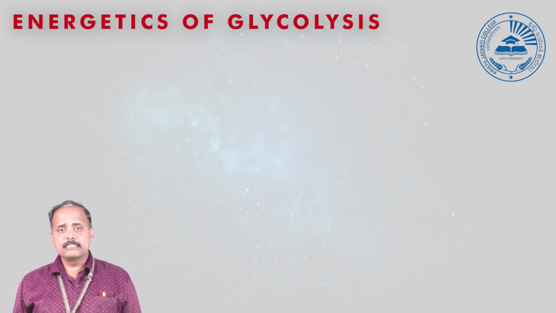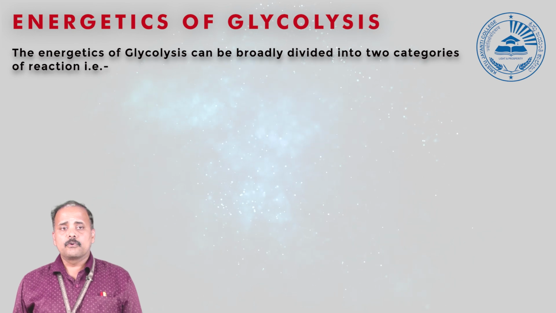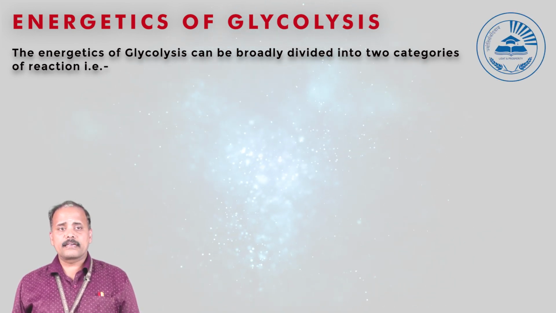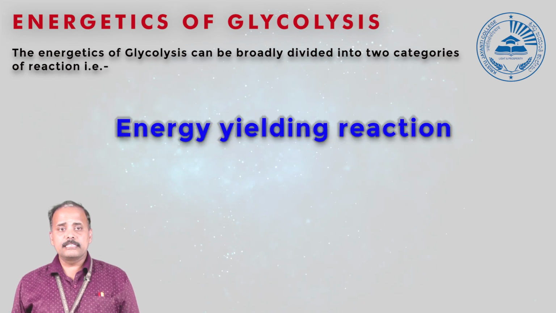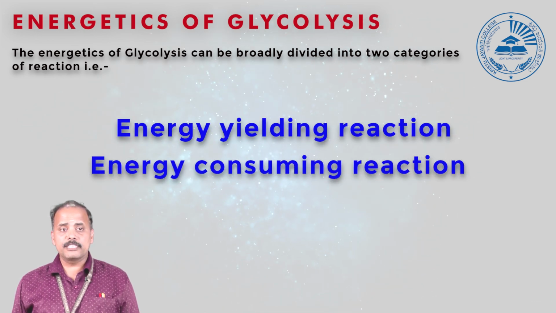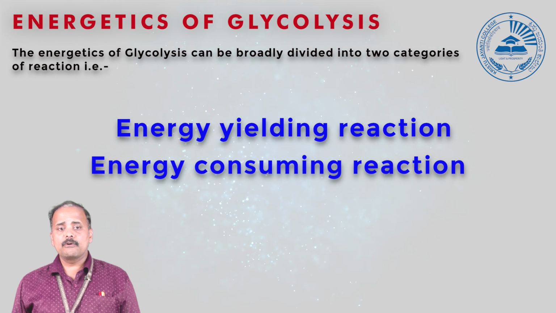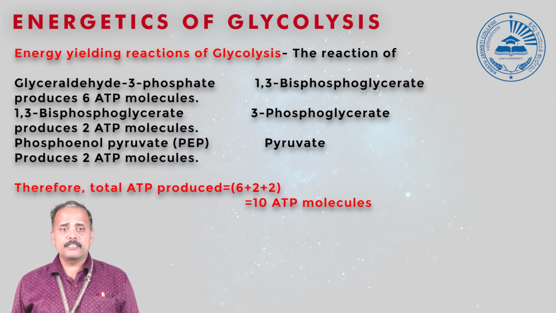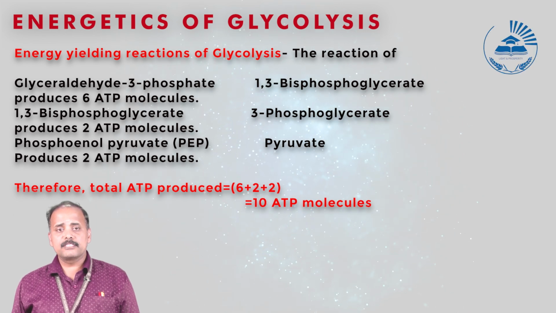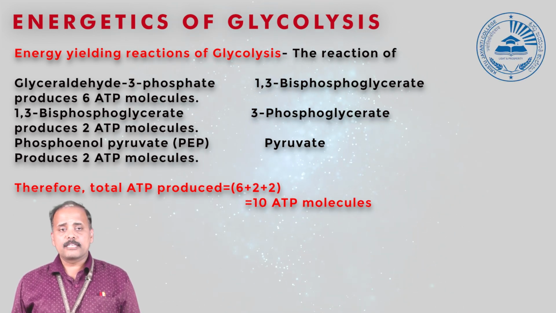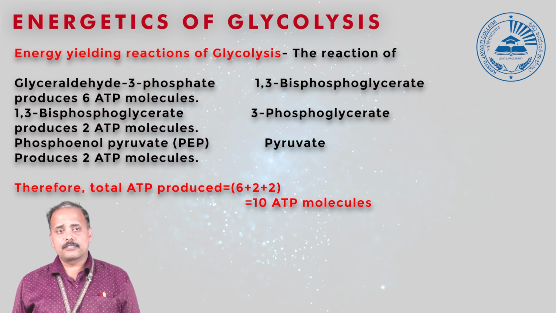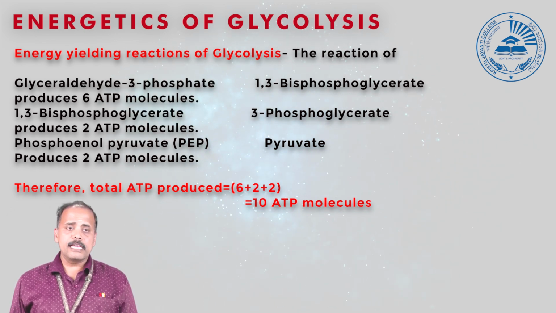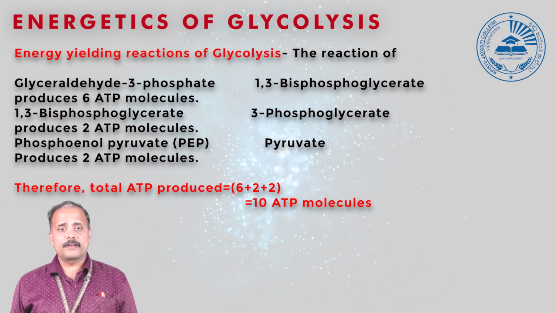Coming to the energetics of glycolysis, it can be discussed under 2 broad categories: energy yielding reactions as well as energy consuming reactions. The energy consuming reactions come under the preparatory phase, where ATP is utilized for the phosphorylation of glucose as well as the phosphorylation of fructose. When you talk about the energy yielding reactions of glycolysis, there are three important ones.